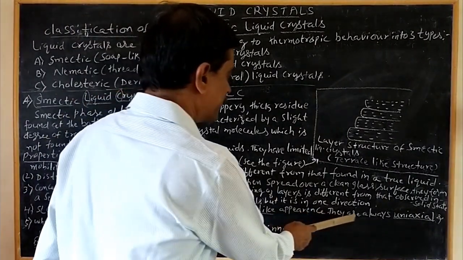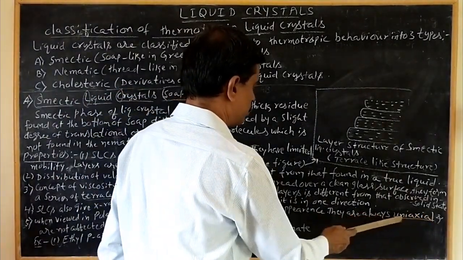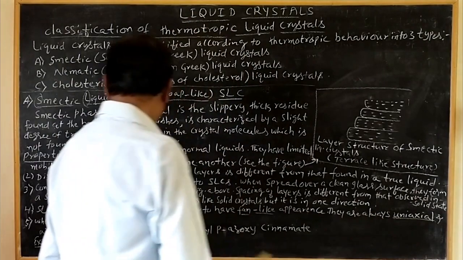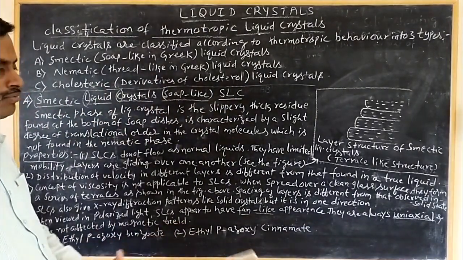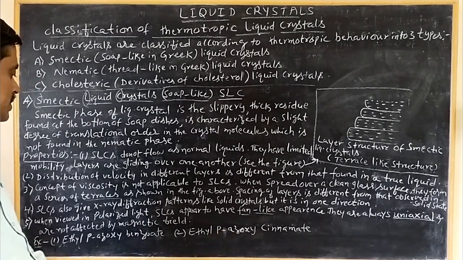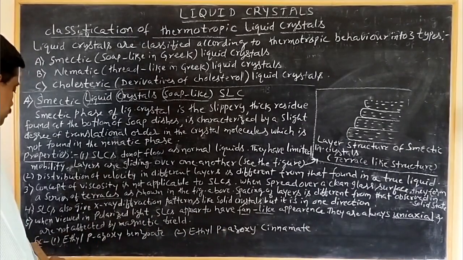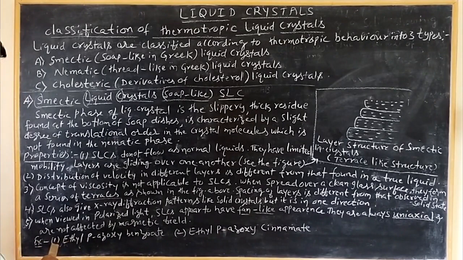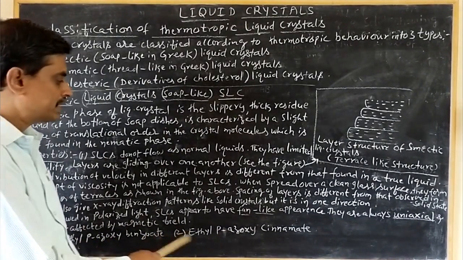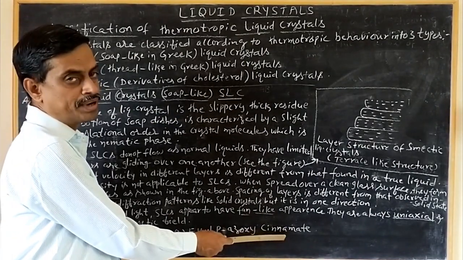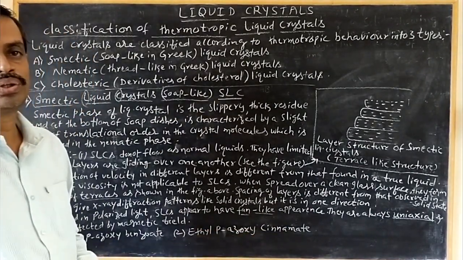They are always uniaxial, in one direction, and are not affected by a magnetic field. If you apply the magnetic field, there is no change in the shape of the crystals. Examples: first, ethyl para-azoxybenzoate, second, ethyl para-azoxycinnamate. Okay, I think you followed this one.